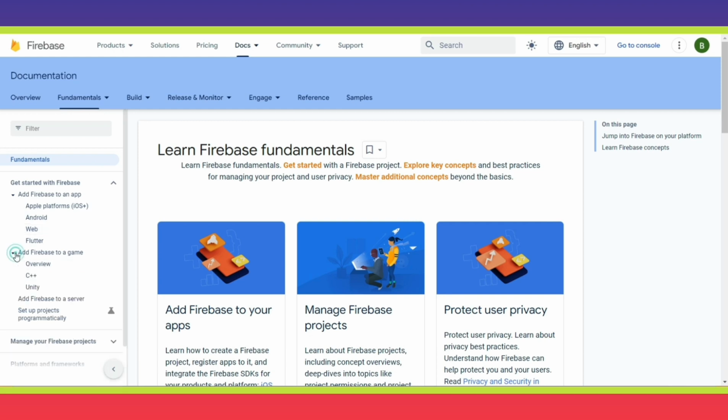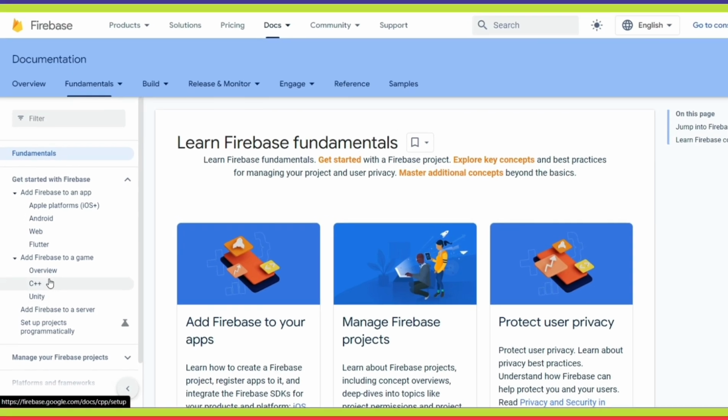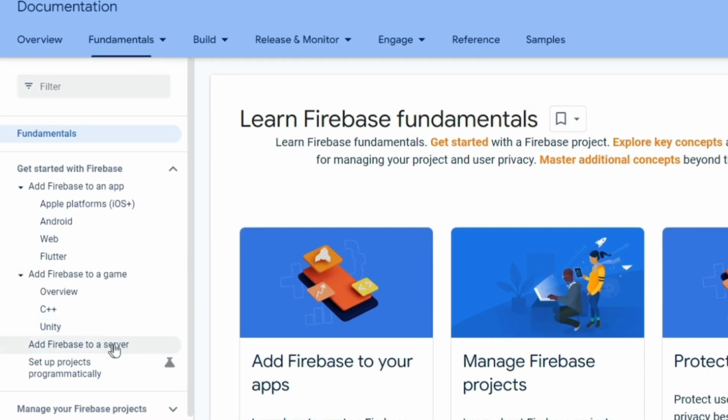Apart from this, you can build games, right? Many users nowadays are more inclined toward games, and these games are built through some engines. Nowadays, there are two popular engines. One is Unity and the other is Unreal. Unity uses C Sharp. So the Firebase SDK supports Unity, and C++ for Unreal. And Firebase also helps you in building your backend server.